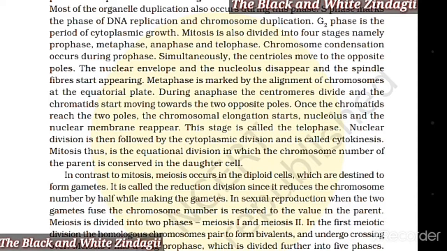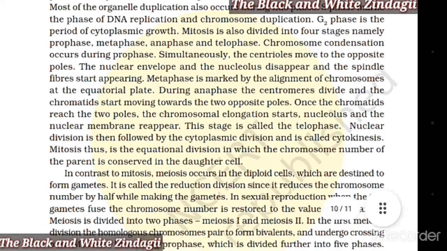During anaphase, the centromeres divide and the chromatids start moving towards the opposite poles. Once the chromatids reach the two poles, the chromosomal elongation starts. Nucleolus and the nuclear membrane reappear. This stage is called the telophase. Nuclear division is then followed by the cytoplasmic division and is called cytokinesis. Mitosis thus is the equational division in which the chromosome number of the parent is conserved in the daughter cell.